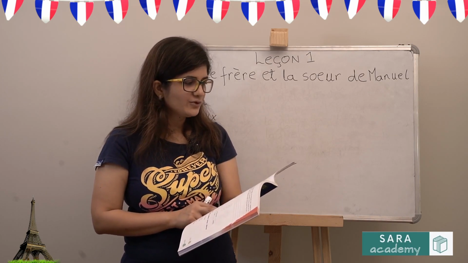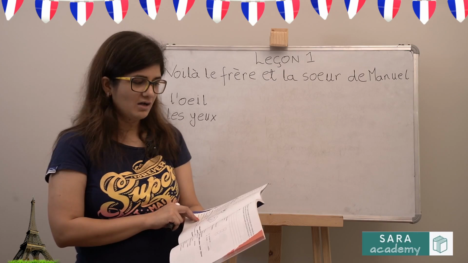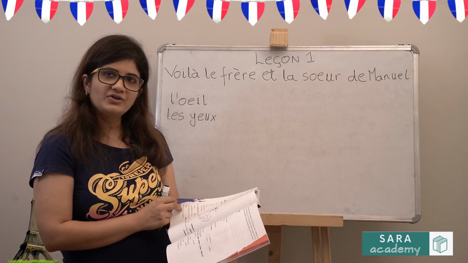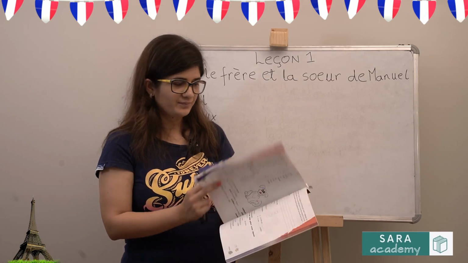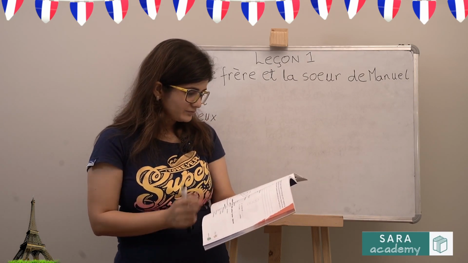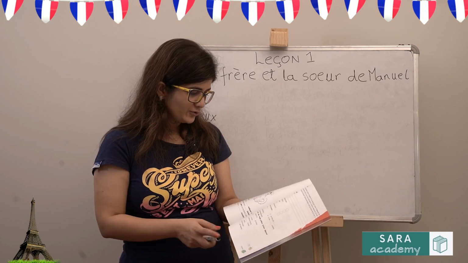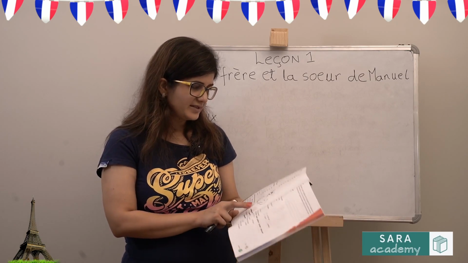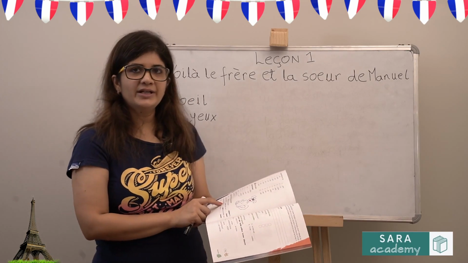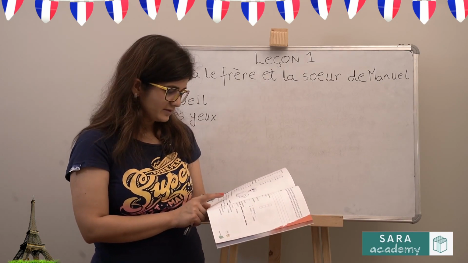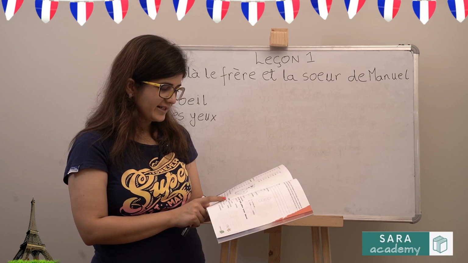Then in the next one, you just have to fill it with the article. So the gender is all mentioned in the first 2 pages. Then again they have asked you to conjugate the verbs in the present tense. So with nous, être, it would be SOMMES. Le professeur dash expliquer.